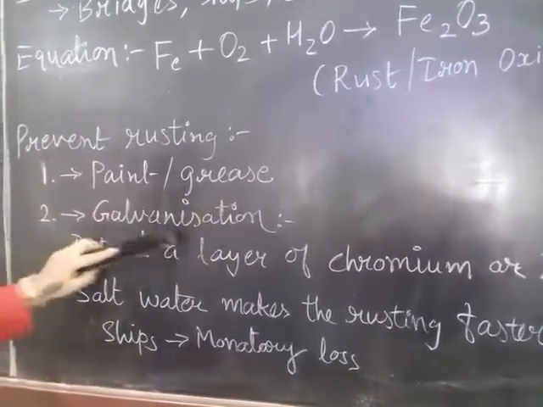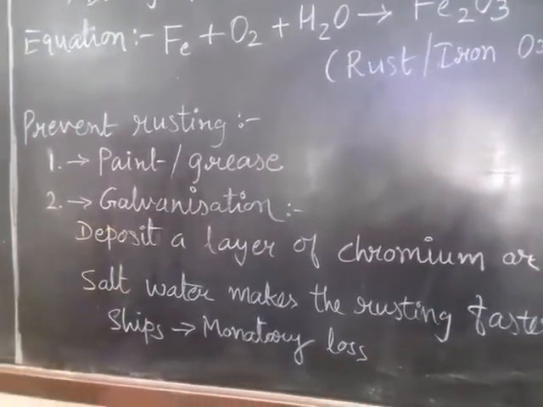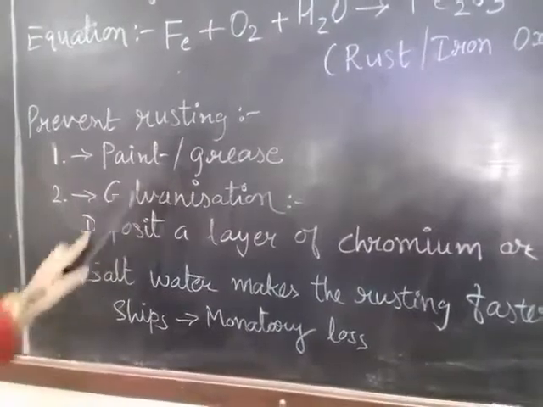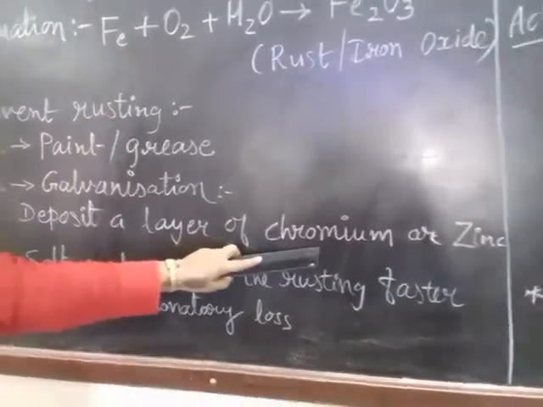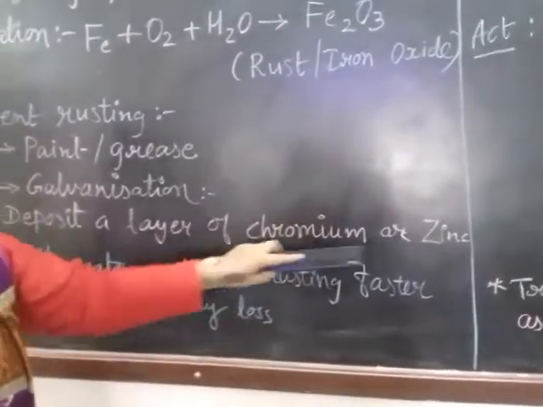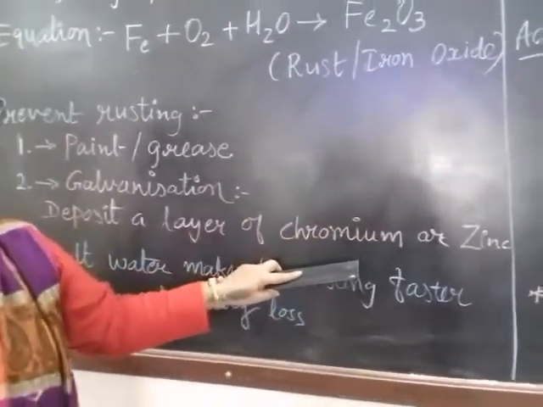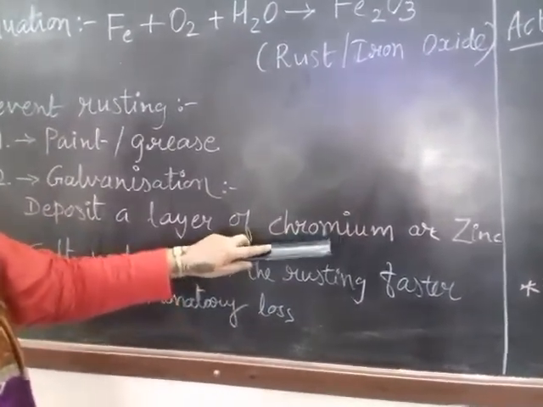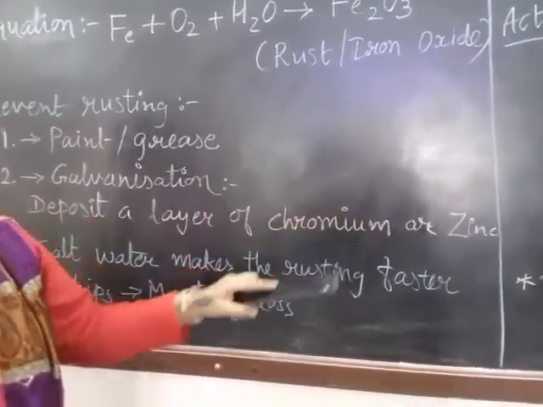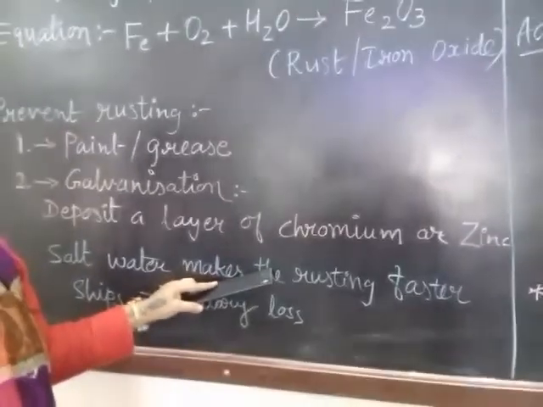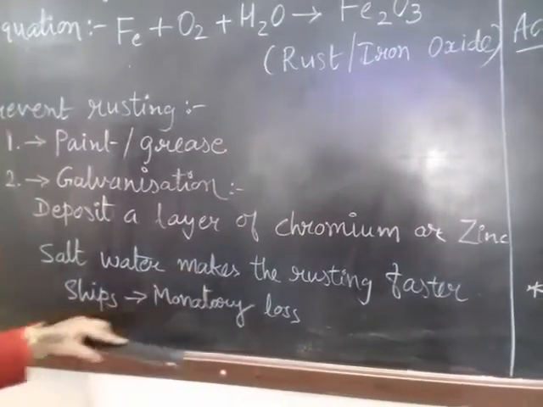The second one is galvanization. The galvanization process means that on any iron material we have to deposit a layer of chromium or zinc. Both these are metals. So either metal chromium or metal zinc, this layer, if we apply on an iron object, will stop rusting.